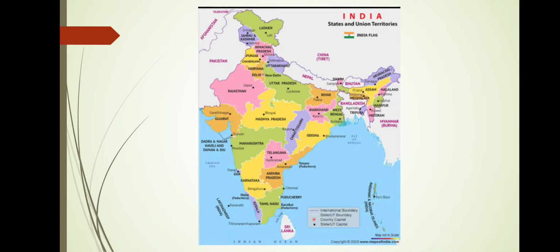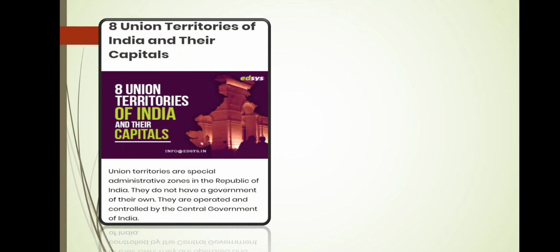Now let us discuss what we have already done in this video. A few extra facts I am telling you for your own interest, just go through it. So you can see 8 union territories and their capitals I have already discussed. With some interesting facts and pictures, I want to share some extra things. Okay, so you should go through these slides properly. Whatever is written in this slide, you can gain some interesting facts or knowledge about the union territories which are present in India.